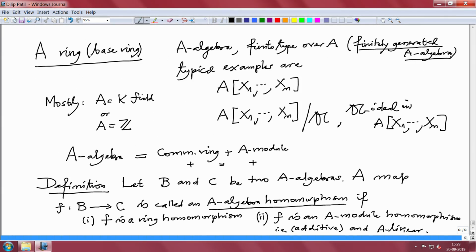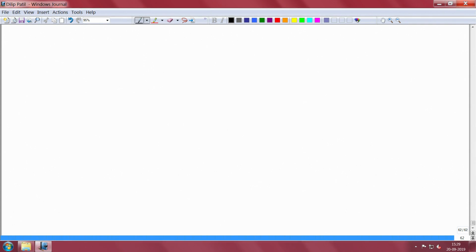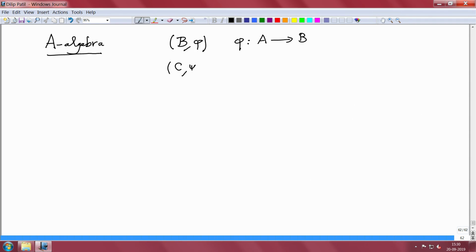But I think it is better to write it in a different way. For algebra, I will not think of ring and module and compatibility, that is all built into saying that B, phi is an algebra, where phi is a structure homomorphism from A to B. And similarly C, psi, these are the two algebras given, A to C. So, when do you say a map is an algebra homomorphism?